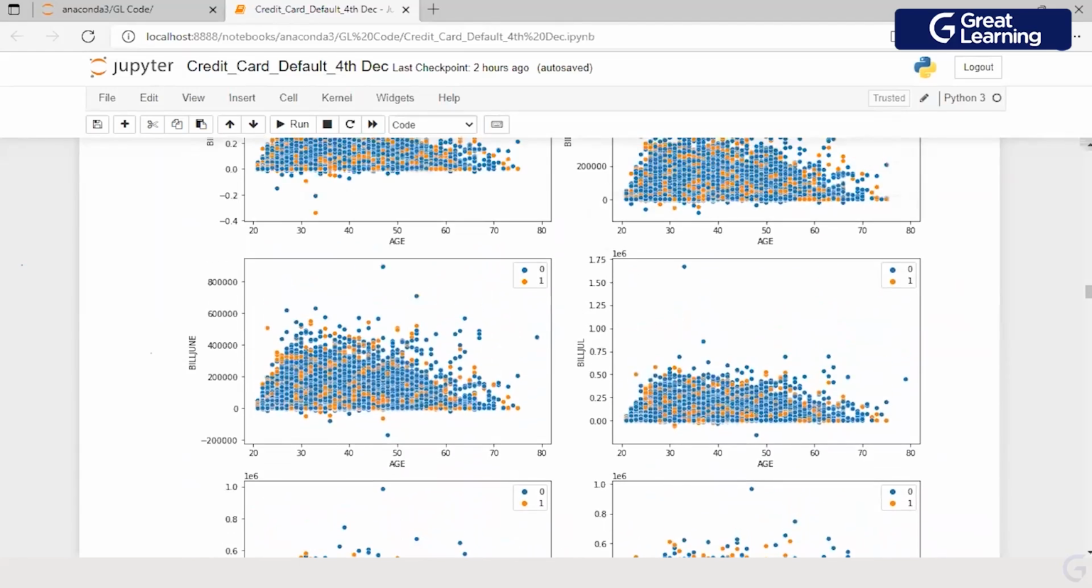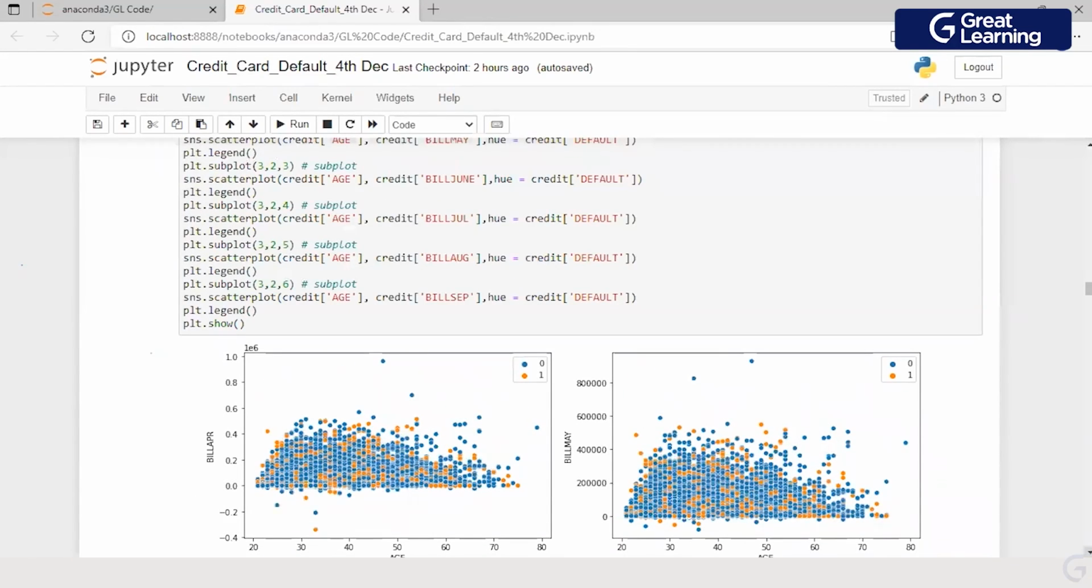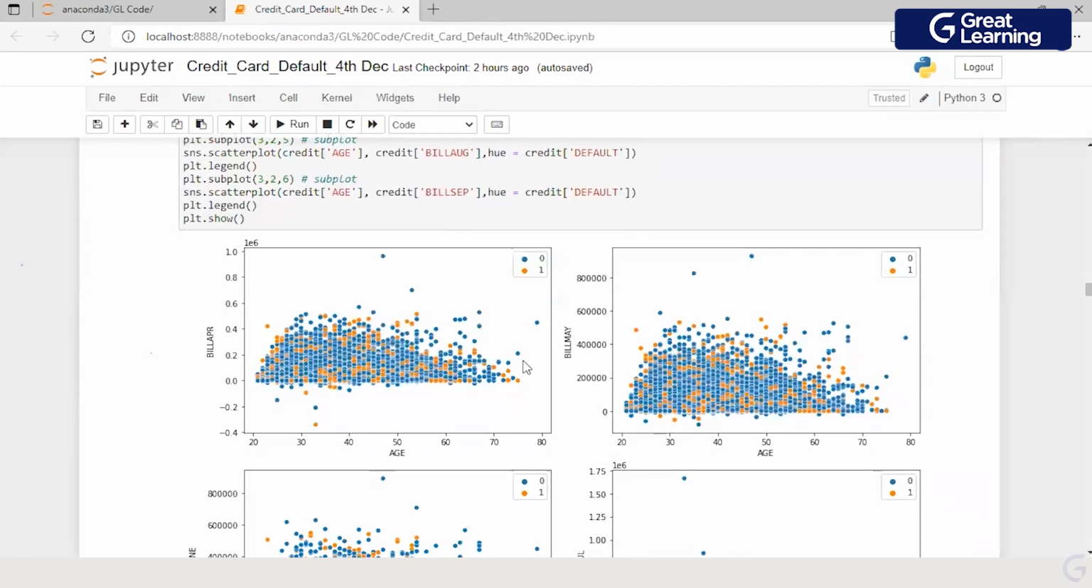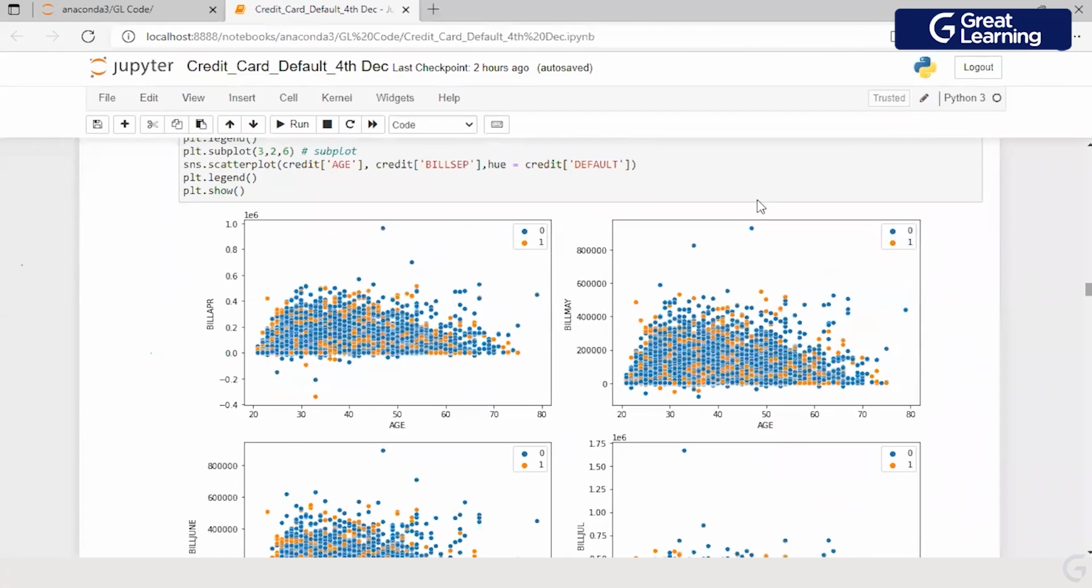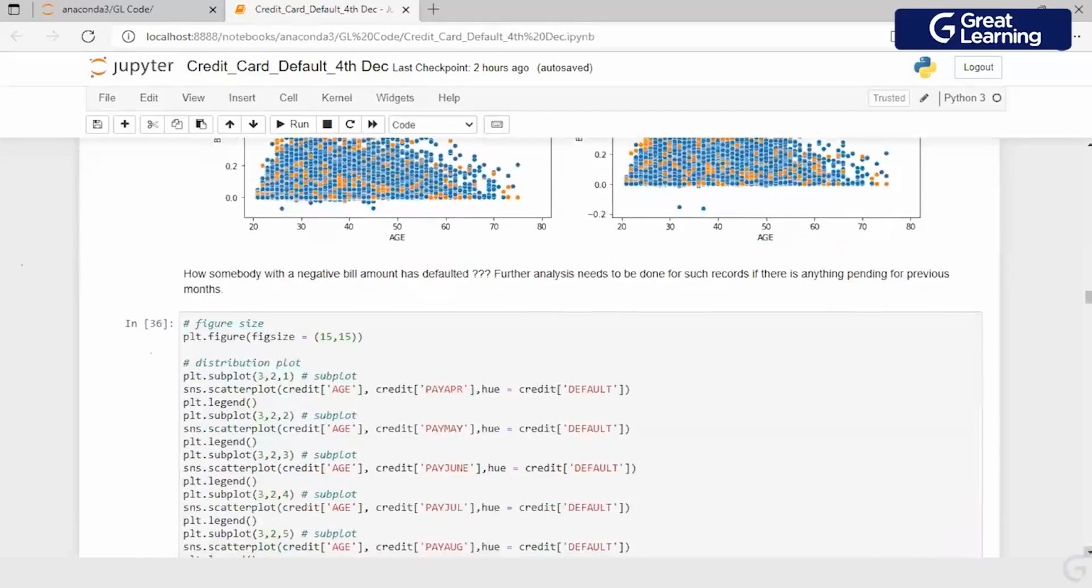Now, one quick observation which I just want to show you here: this is the bill amount for April. This is the bill amount for May. And then you have the amounts for June, July, August, and September, right? When I first made the chart, I noticed somebody who has a bill amount which is negative. Look at this orange. Somebody who had a negative bill amount has defaulted. What does it mean? That probably this individual needs to be studied separately, correct? Otherwise, somebody with a negative bill amount cannot default. These are observations you need to keep in mind whenever you are looking at this data.